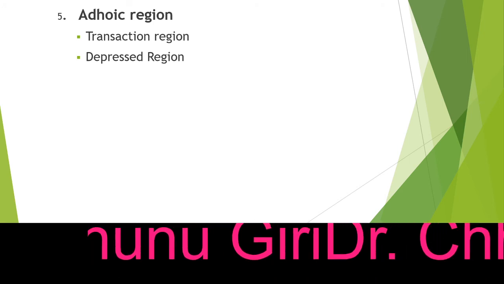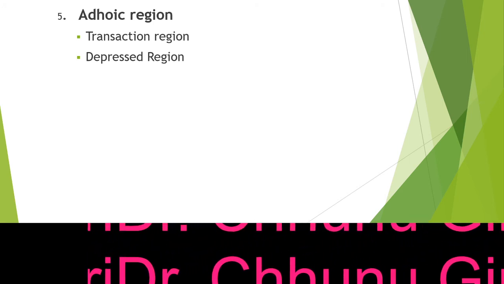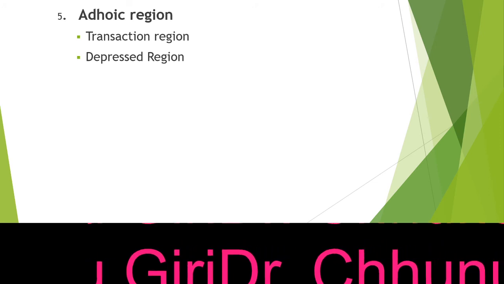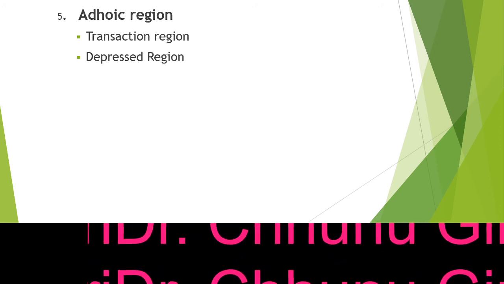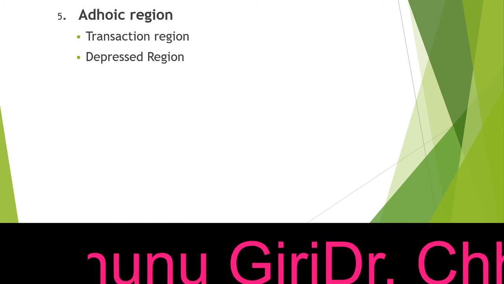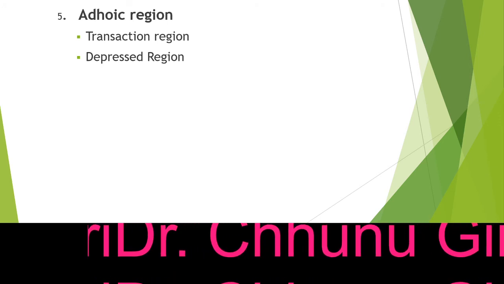Advanced regions means those regions which are delineated based on the development, based on its advancement, that is known as advanced regions, very highly advanced area. त्यसलाई हामी advanced region भन्छौं. Advanced regions, there are two types of regions. One is transaction region, one is depressed region.